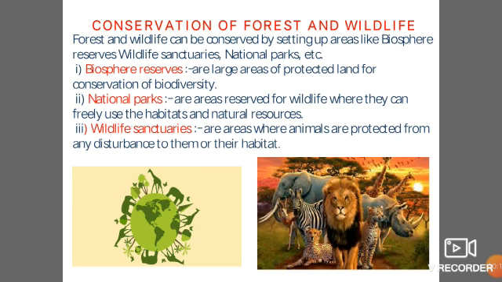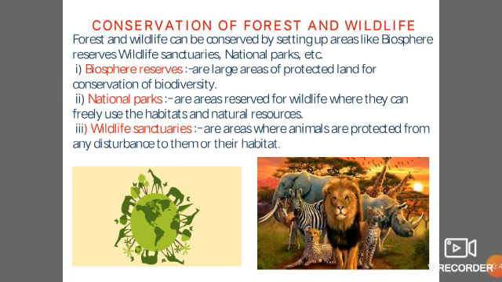And I am Anju Tiwari, your science teacher, with you to discuss the remaining part of Chapter 7, Conservation of Forest and Wildlife. Forest and wildlife can be conserved by setting up areas like biosphere reserves, wildlife sanctuaries, national parks, etc. Biosphere reserves are large areas of protected land for conservation of biodiversity.